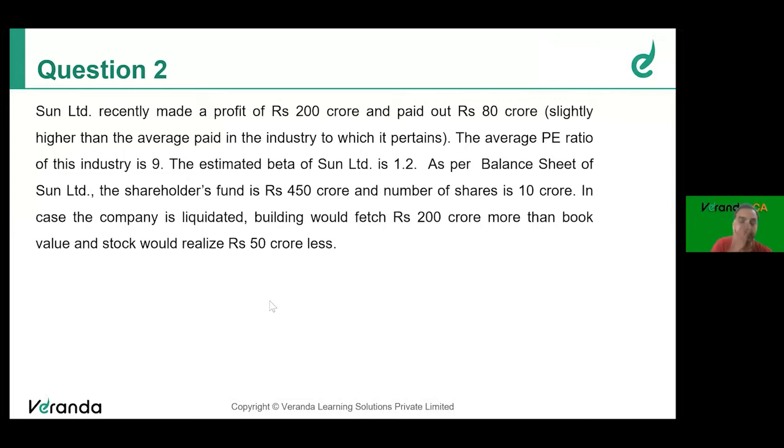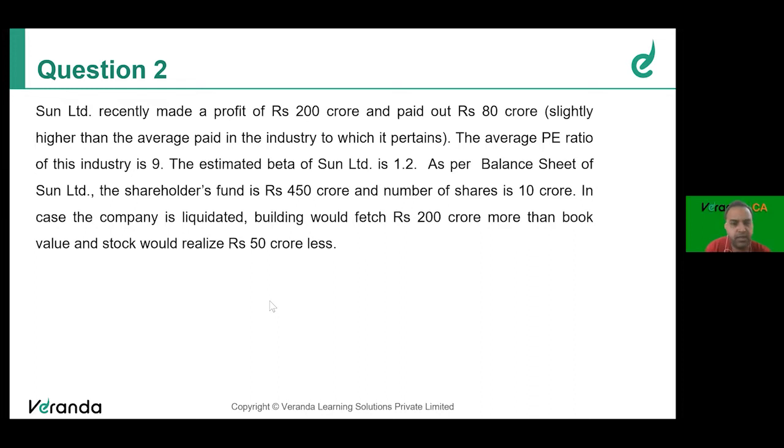It's a fairly simple question to find out the valuation of the company. Sun Limited recently made a profit of 200 crores and paid 80 crores, slightly higher than the average paid in the industry. The average PE ratio is 9. The beta of Sun Limited is 1.2. As per the balance sheet, the shareholders fund is 450 crores. Number of shares is 10 crore shares. In case the company is liquidated, the building would fetch 200 crores more than the book value. Stock would fetch 50 crores less.